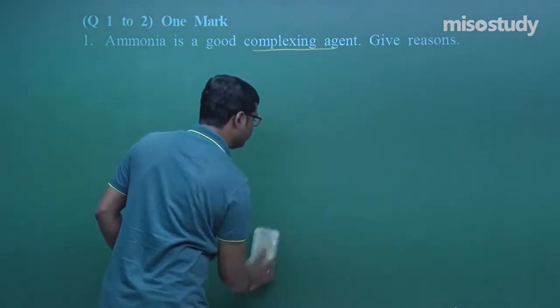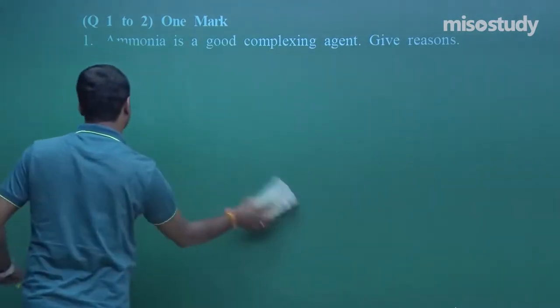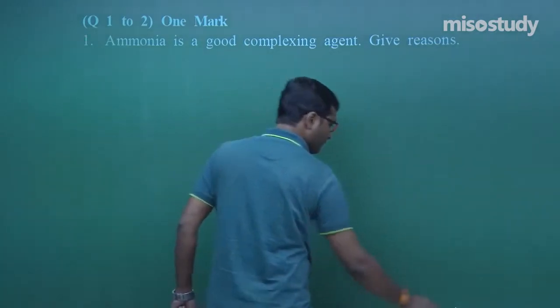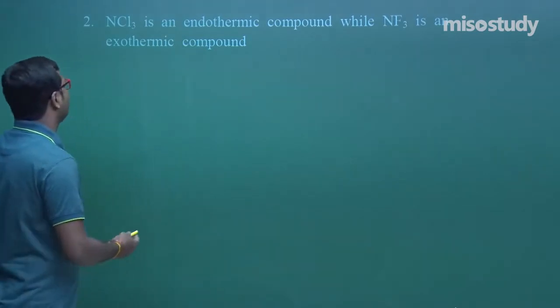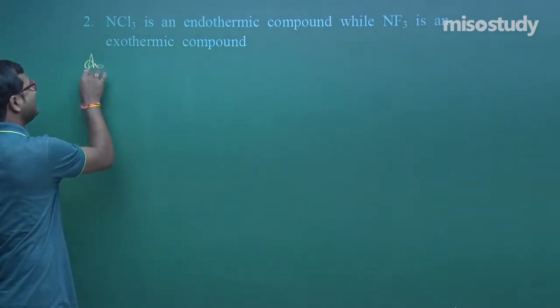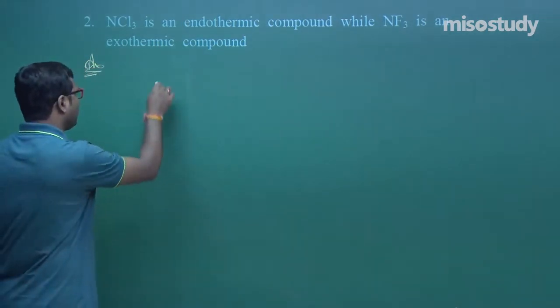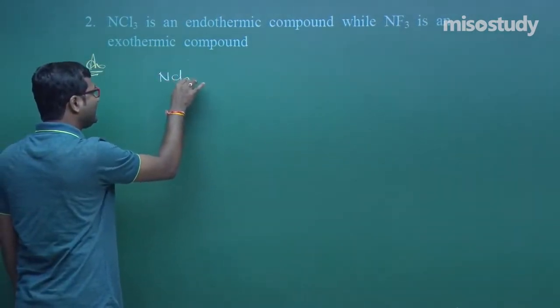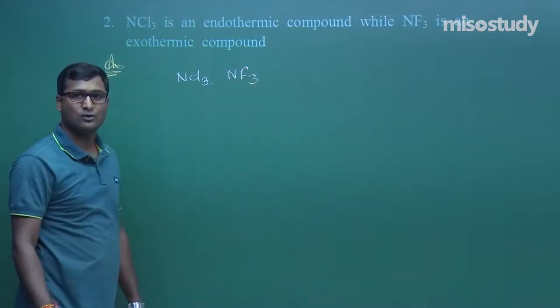Listen carefully. Look at the next question. NCl3 is an endothermic compound and NF3 is an exothermic compound.